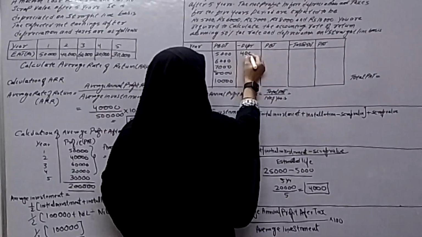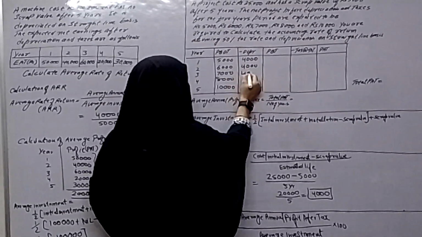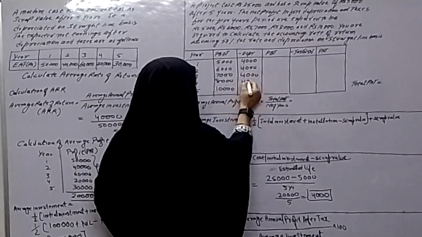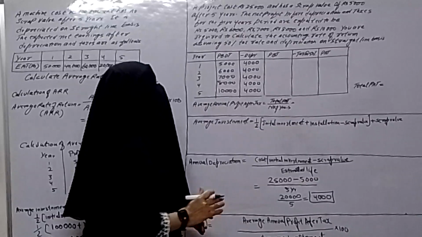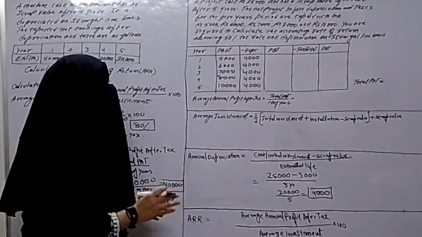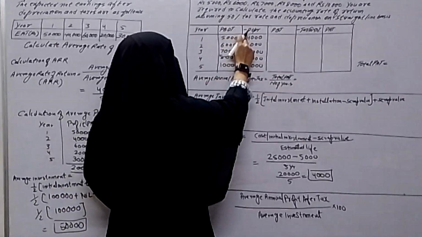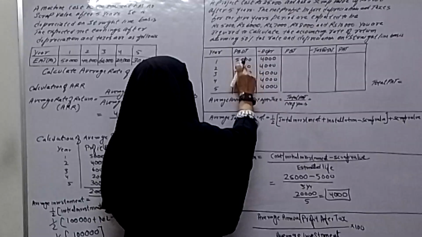First year 4,000, second year also 4,000, again 4,000, fourth year also 4,000, fifth year also 4,000. So these are the depreciation from year 1 to year 5. Now what we have to do? We have to subtract this depreciation from profit before depreciation and tax.